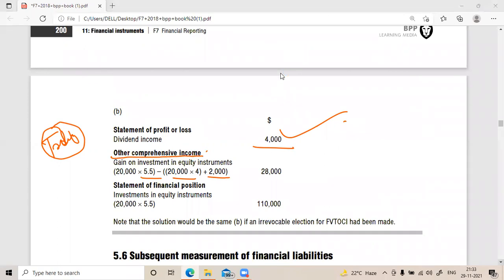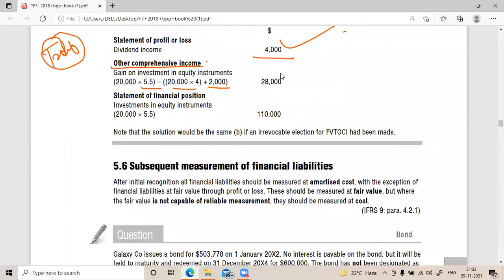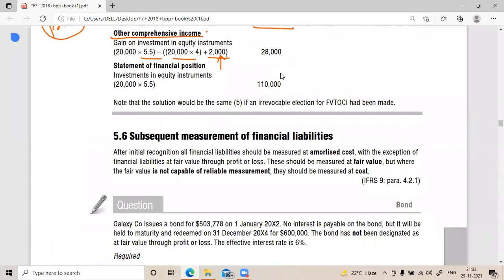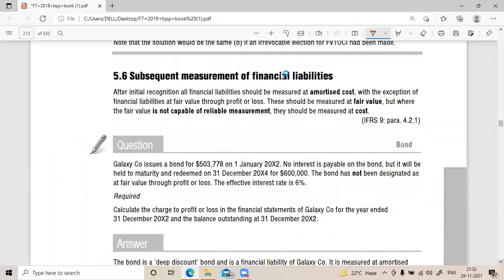So here we are not selling the stocks now, so there is no transaction happening. We are not incurring transaction cost, we are not paying anything, and then you will be showing this at this value because you already recognized it.